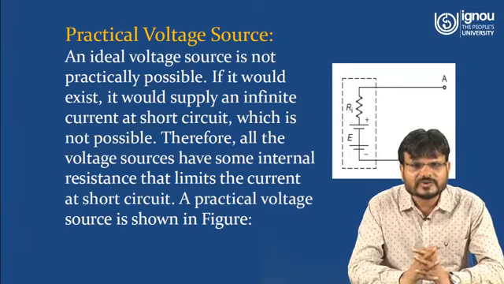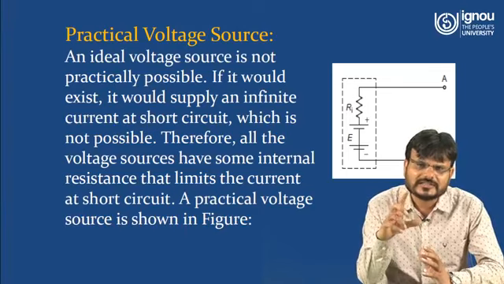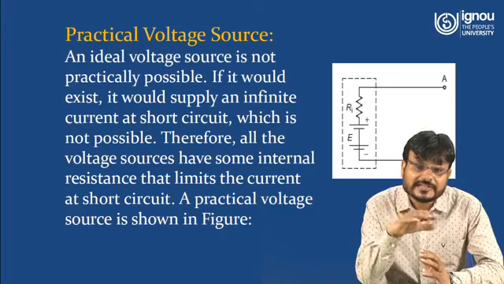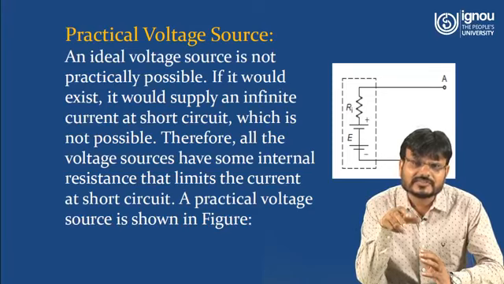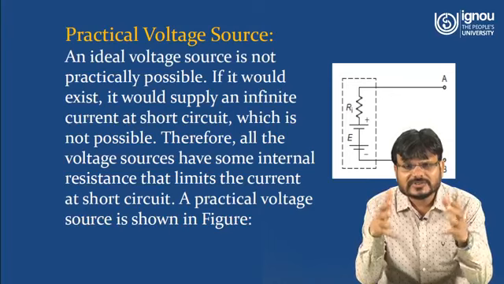A practical voltage source is shown in the figure. So basically what happens, suppose across the terminals A and B you are making a short circuit by any means. That means the net resistance of the circuit is equal to 0. So resistance of the circuit is 0 and voltage is E. So what will be the current? I is equal to E upon R. Total resistance of the circuit is 0.